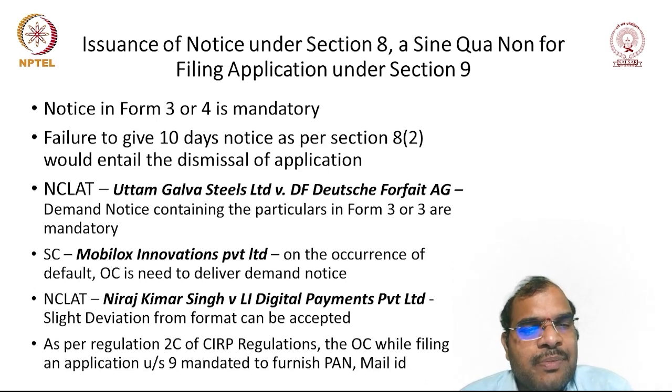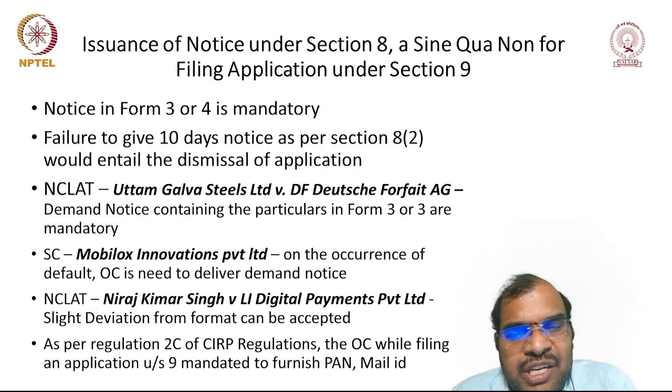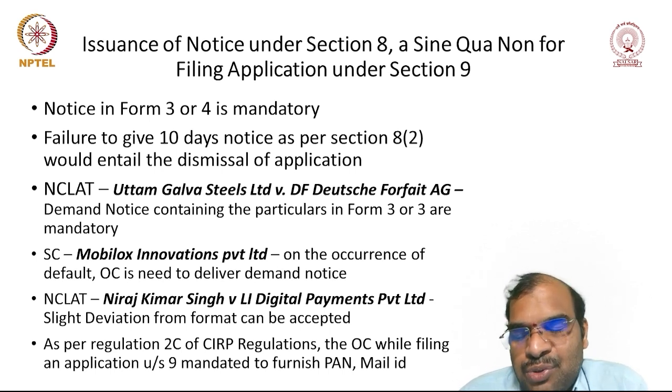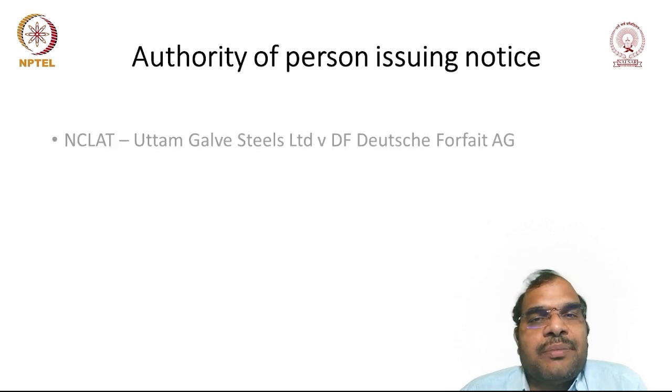Then as per Regulation 2C of the CIRP Regulations, the OC, while filing an application under Section 9, is mandated to furnish the PAN number as well as the mail ID. Compulsorily you are supposed to submit the PAN number and mail ID.